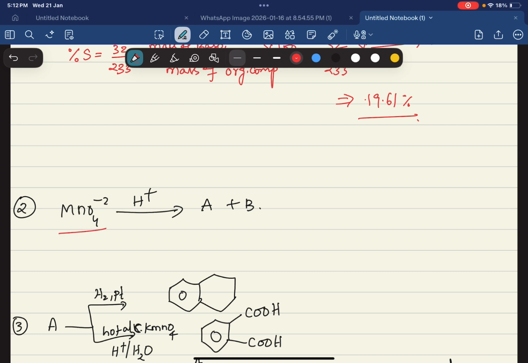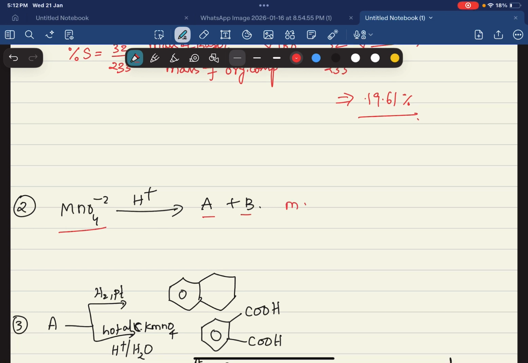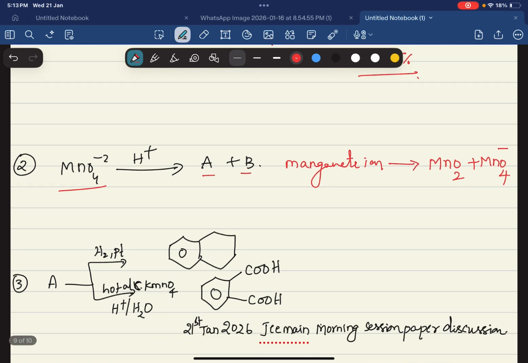So coming to the next one, MnO4 2 minus is converted into what compounds in acidic medium? So the manganate ion undergoes disproportionation in the presence of H plus medium and is converted into MnO2 plus MnO4 minus. So this is the answer, and the first option has this answer.